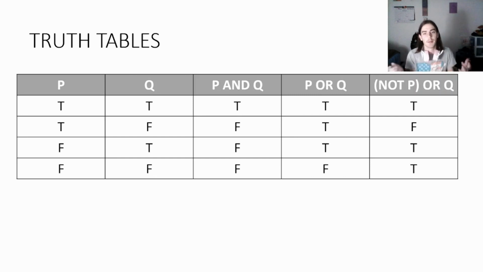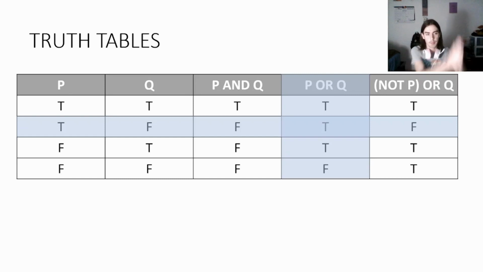For example, if I'm looking at P or Q, so that's the 4th column, and I want to know what happens when P is true and Q is false, well, I go to the 4th column, and I go to the 3rd row, and I see, okay, when P is true and Q is false, then P or Q must be true.